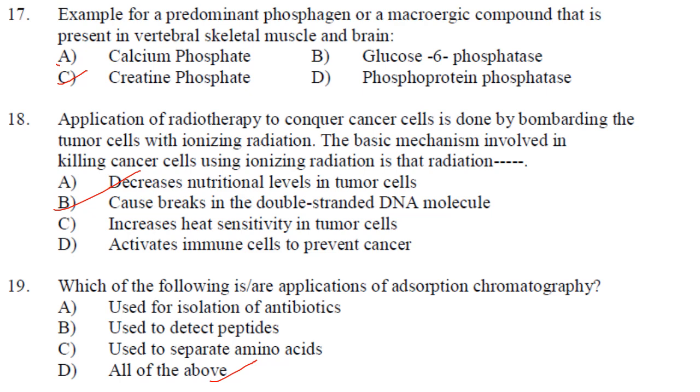Whether it is a cancer cell or normal cell, damage to the DNA molecule takes place by ionizing radiation. So decreases nutritional level, no. Causes breaks in double-stranded DNA molecule, yes. Increases heat sensitivity in tumor cells, activates immune cells to prevent cancer.